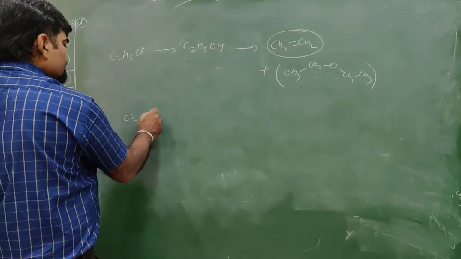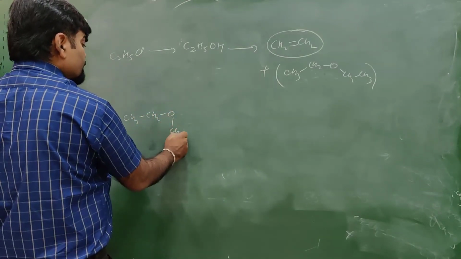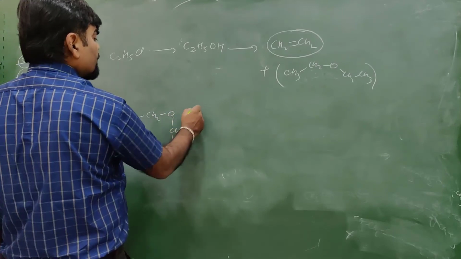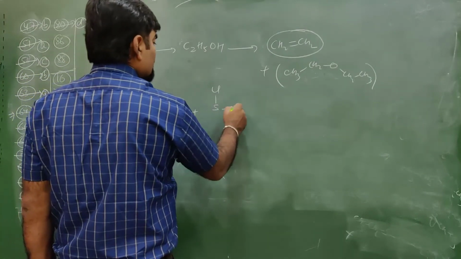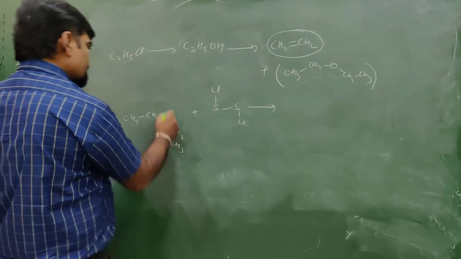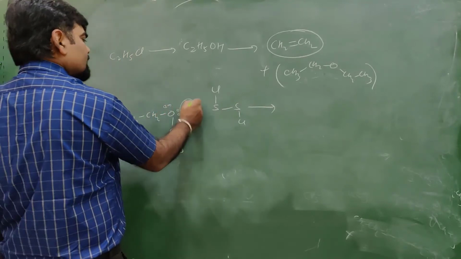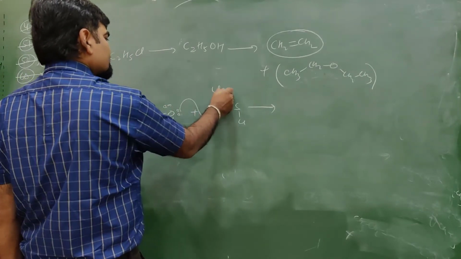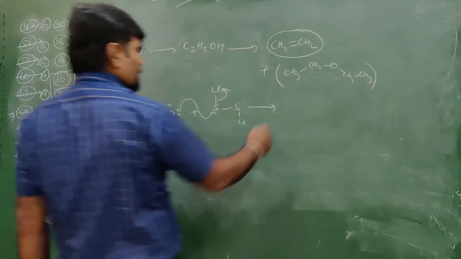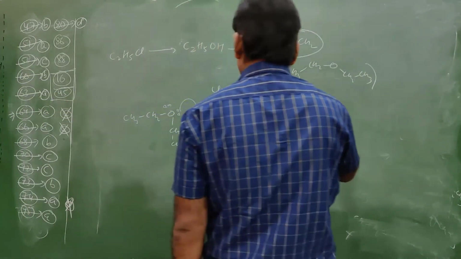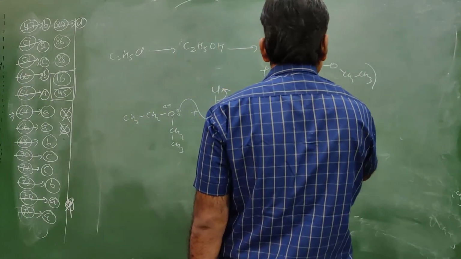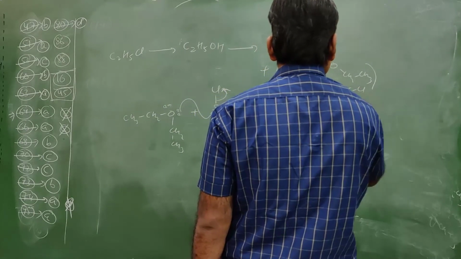Okay. So now we'll do the reaction between CH3CH2OCH2CH3 with this sulfur, chlorine, sulfur, chlorine. So their electron pairs migrated to this, causes the elimination of chlorine, becoming CH3CH2O attached with sulfur, sulfur, chlorine.